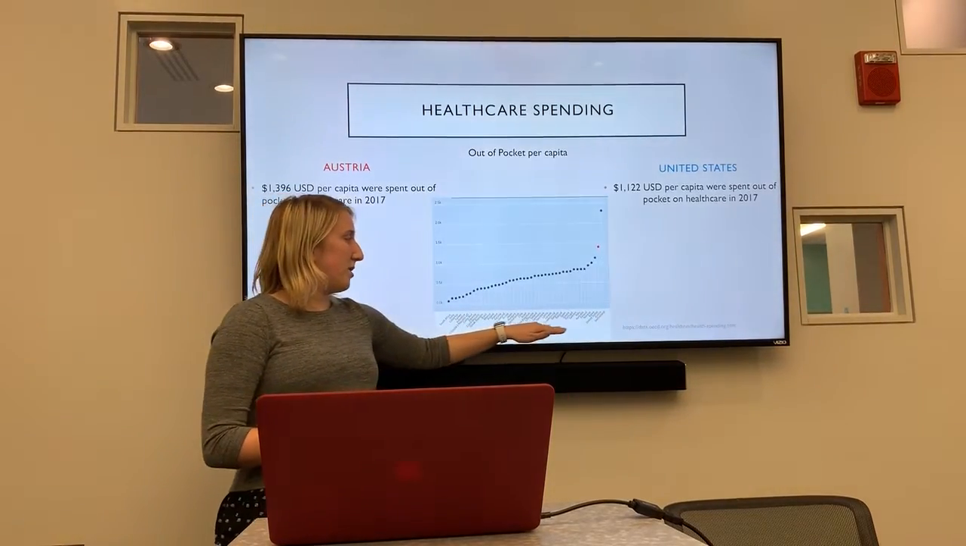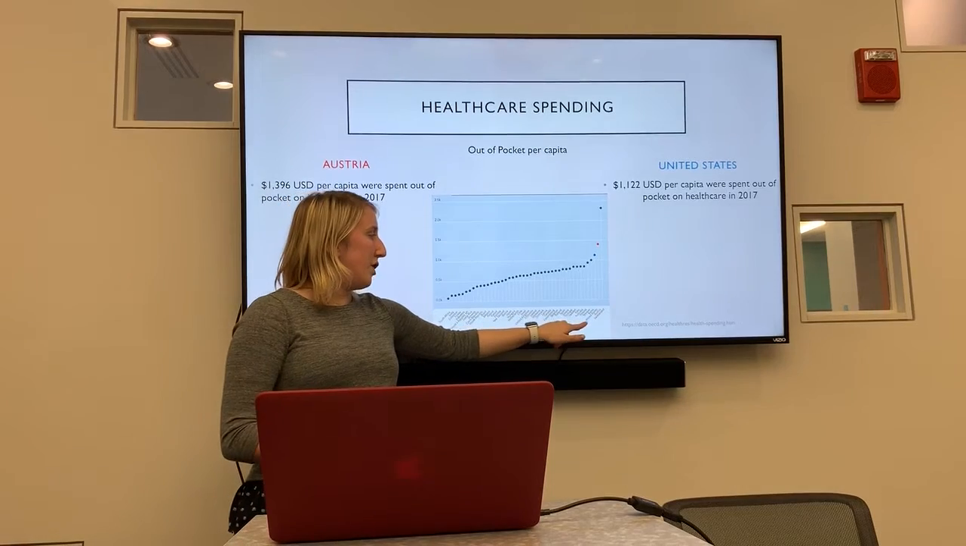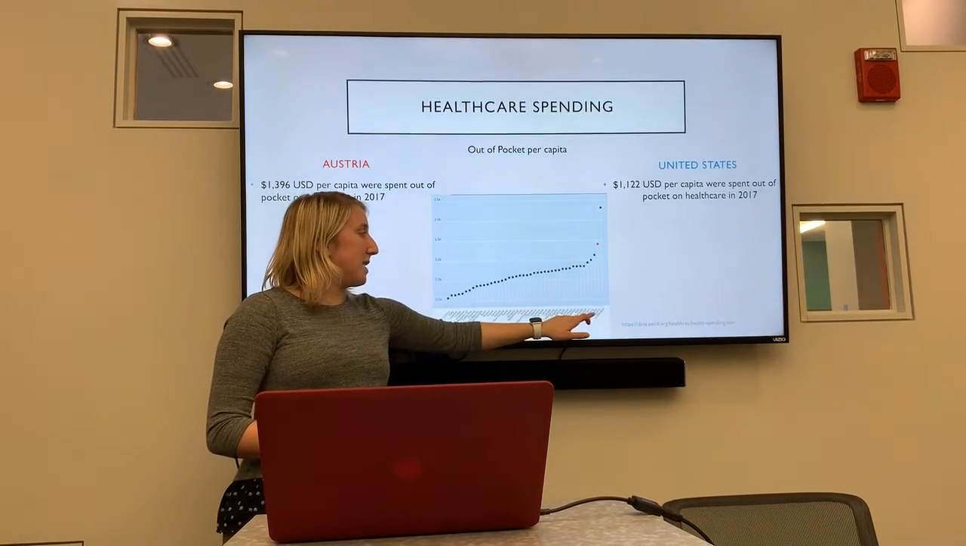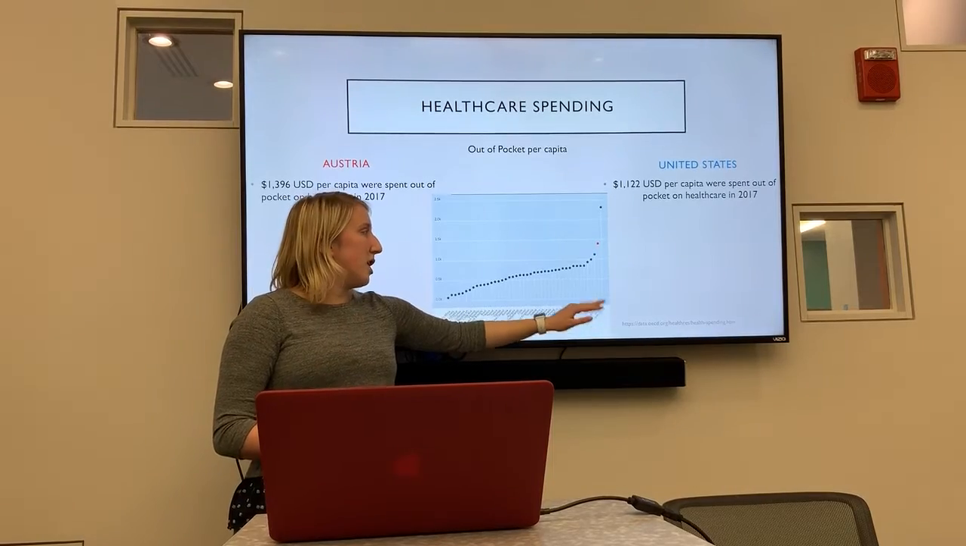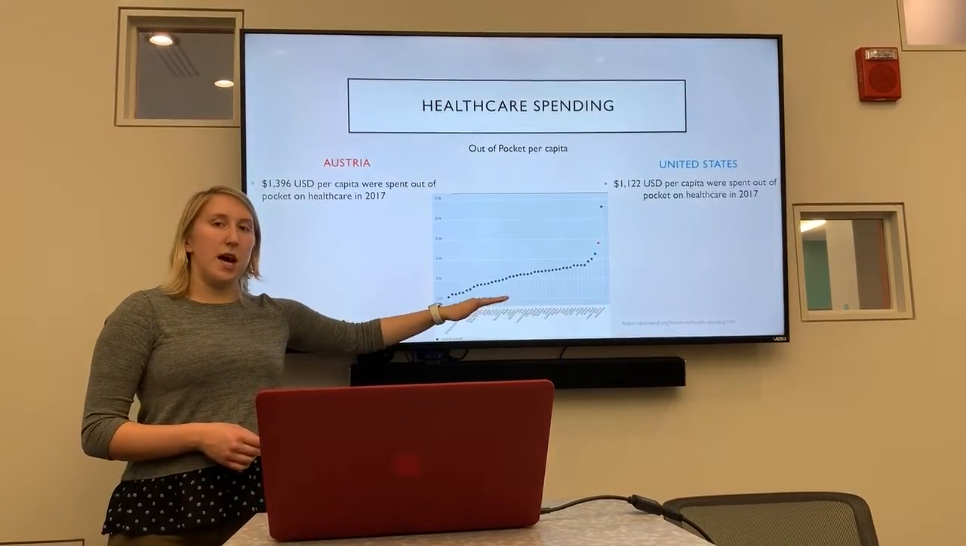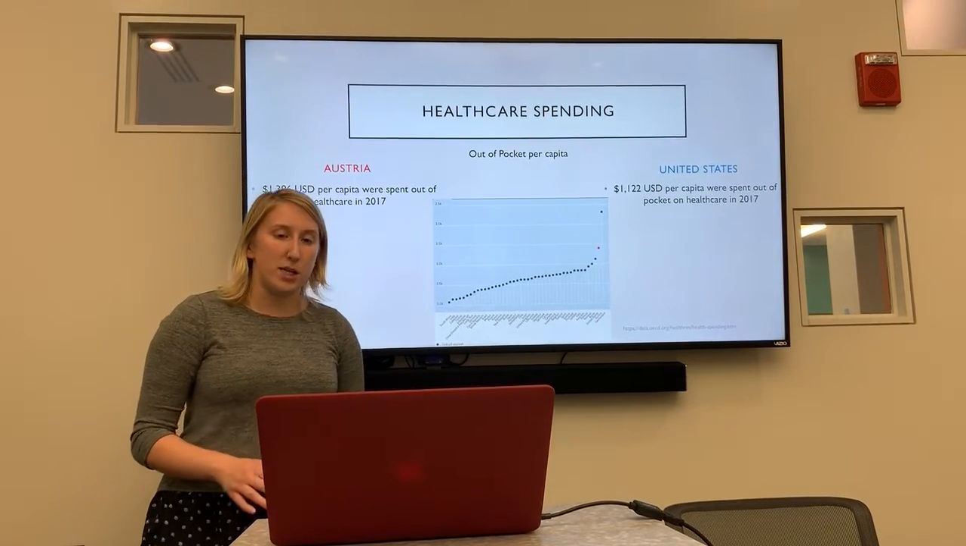Along this axis, we have the name of countries and then how much is being spent per capita. We have the United States and Austria falling here at the end, only to be followed by Switzerland. So I think that both countries should take this into consideration, where they are falling against other countries, and work to lower that with new healthcare policies.